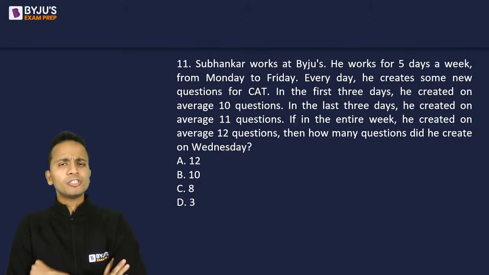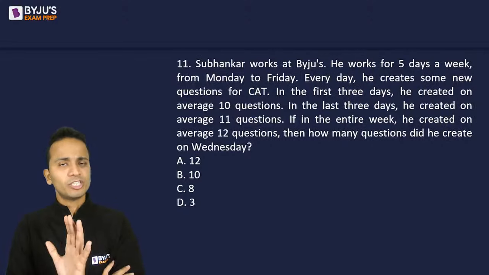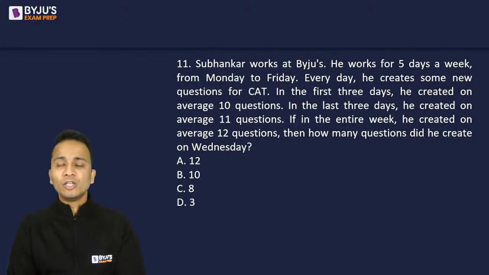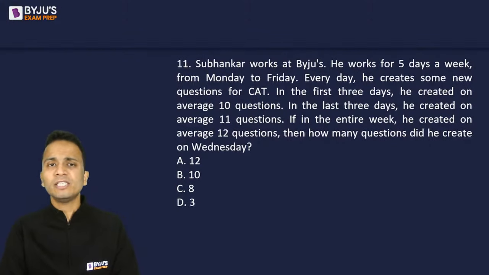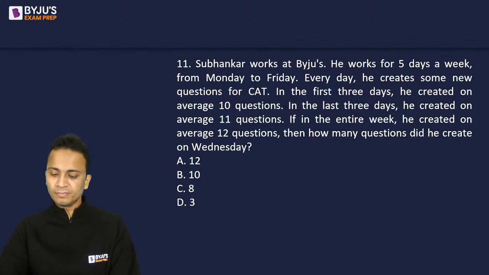Now SNAP ke questions jo hote hain woh aise hi easy hote hain, straightforward hote hain. Haan, the only challenge is to find the answer in the minimum possible amount of time. Theek hai, yahi challenge hota hai. 60 minutes mein total 60 questions karne hote hain hamein. So some of the questions will be as easy as this question, but as lengthy as this question.